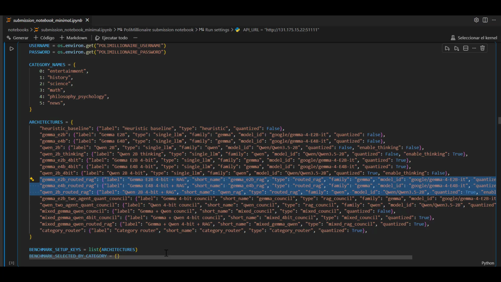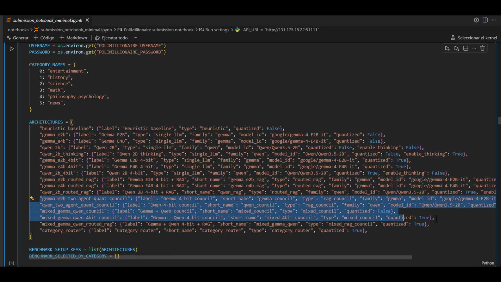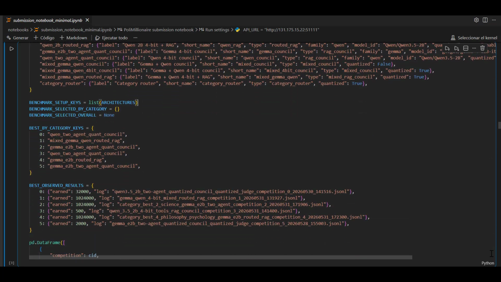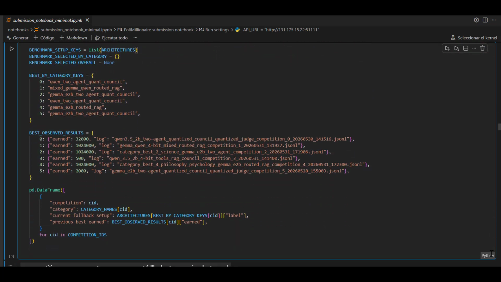The second part is the multi-agent council system. Here, instead of a single model, we run multiple local models in parallel, like Gemma and Qwen. Each one produces its own answer independently, almost like different experts solving the same problem. Then we aggregate their outputs using a consensus mechanism, a voting step that selects or reconciles the final answer. This helps reduce hallucinations because one model can correct the mistakes of another.